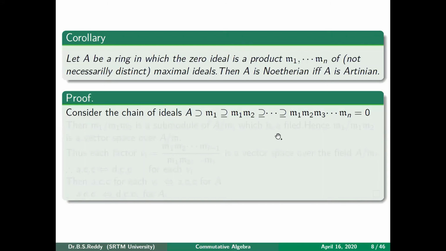But what we do is, because M1M2 is a submodule of M1, you can talk about its quotient M1 modulo M1M2. This is a submodule of what?